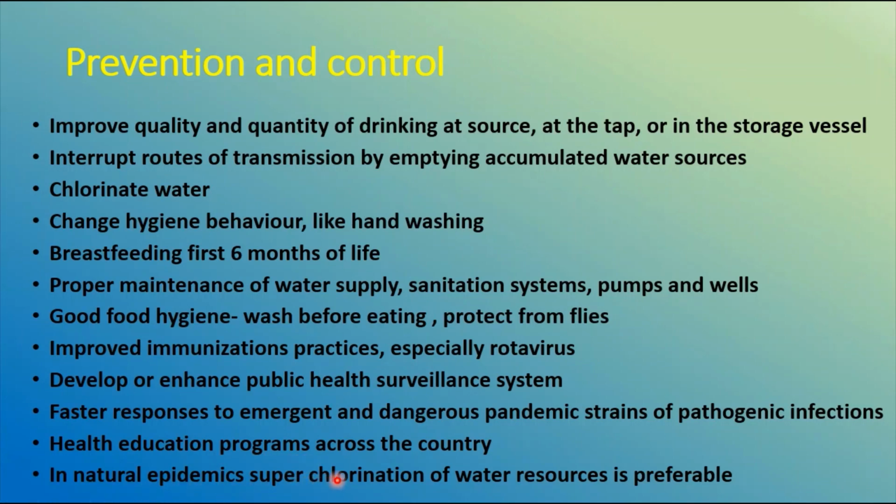Then in natural epidemics, super chlorination of water resources is preferable. If we follow these prevention and control measures, obviously we can be safe from water related illnesses associated with microorganisms or pathogens. So that's all about waterborne pathogens and their transmission, or waterborne diseases. Thank you.